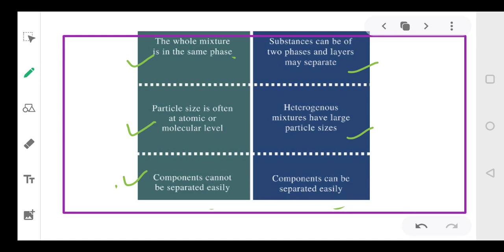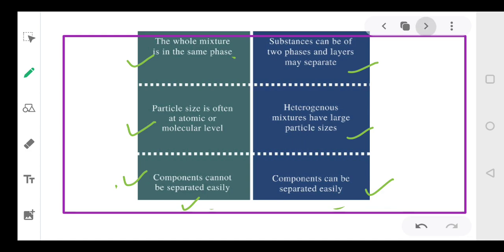The components of a homogeneous mixture cannot be separated very easily. But here the components can be separated very easily. Like you can separate the soil from the water by using a filtration method. So you can easily separate. But here you cannot separate with the help of filtration method, right? I hope the difference is clear, everyone. So this difference between homogeneous and heterogeneous mixture is very, very important. I hope this is clear.